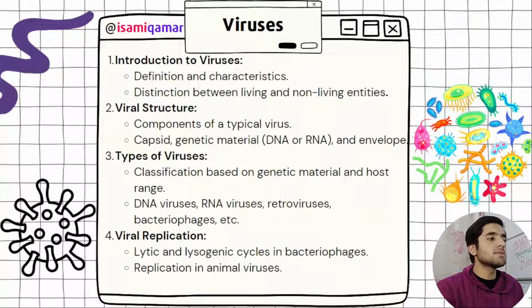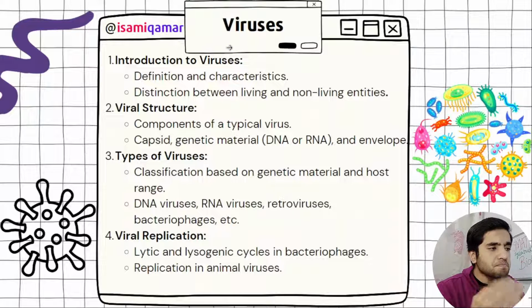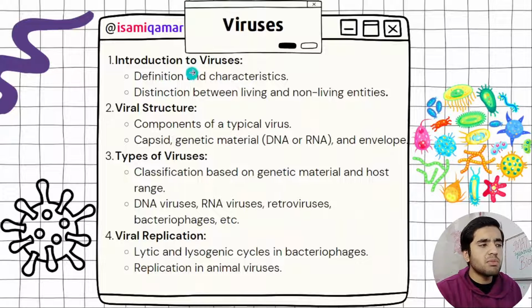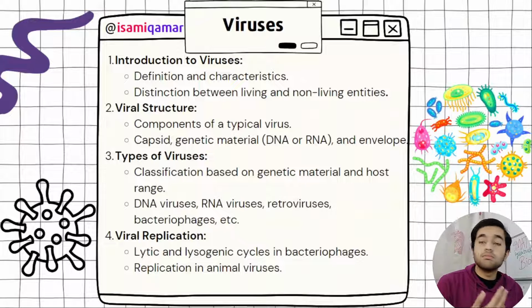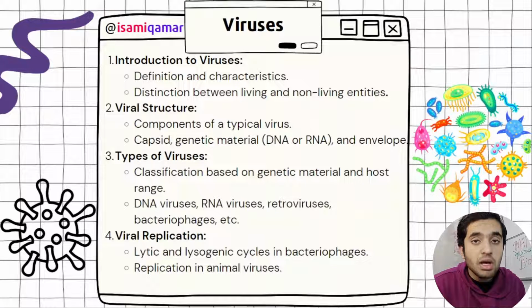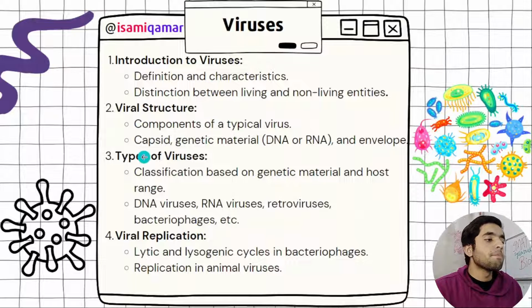Sorry. In viruses, first you need to know the definition. What are viruses? And next we have viral structure. Viral structure is the most important. You need to know about the capsid, the genome, the genetic material, either DNA or RNA, single stranded RNA, double stranded RNA, double stranded DNA, single stranded DNA, and the envelope.